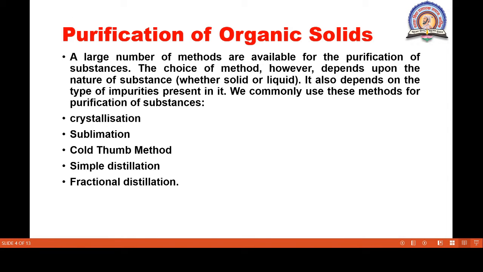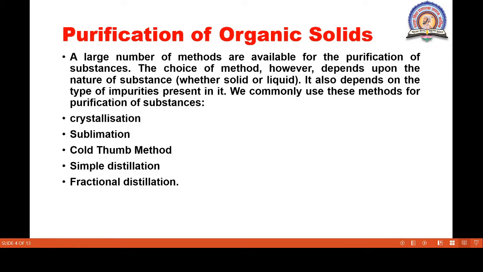So first, purification of organic solids. A large number of methods are available for the purification of a substance. The choice of the method, however, depends upon the nature of the substance, whether it is solid or liquid. It also depends on the type of impurities present in it.